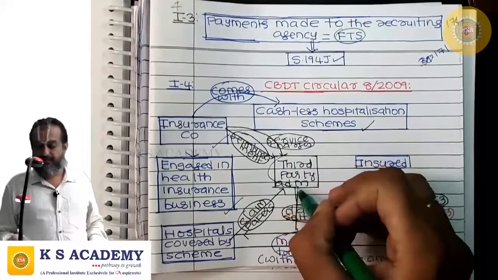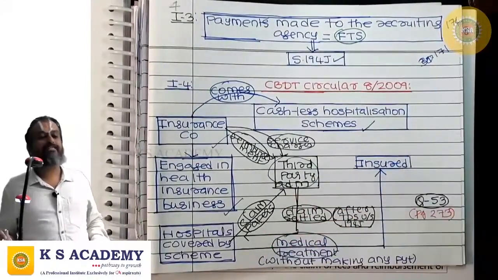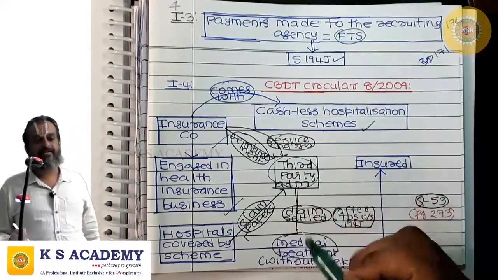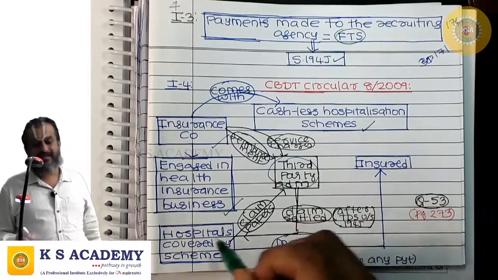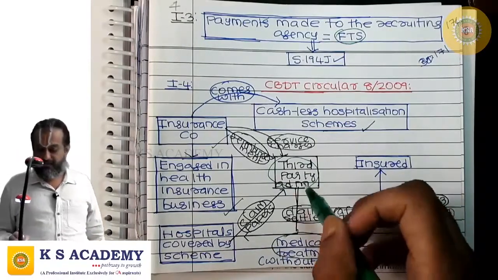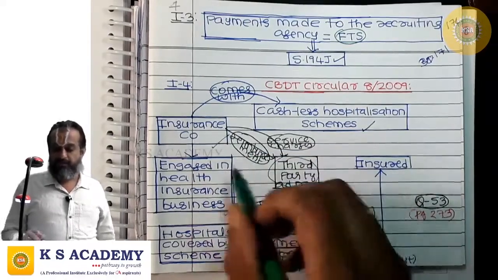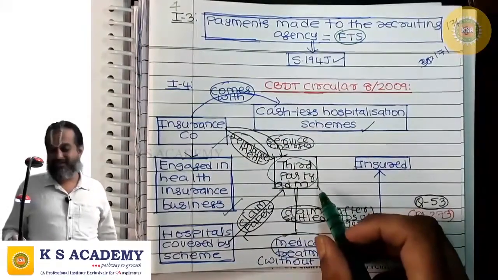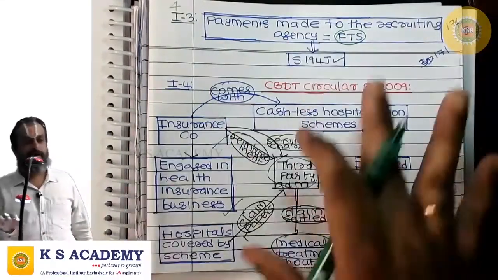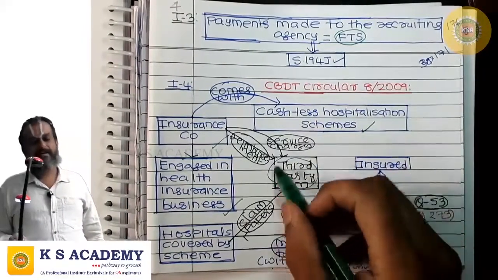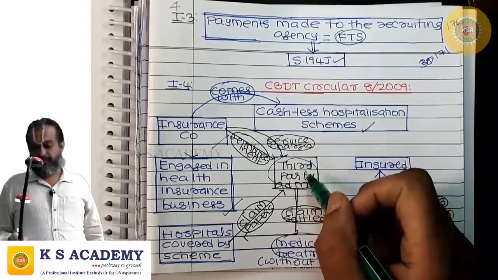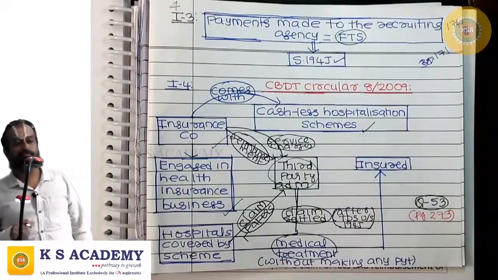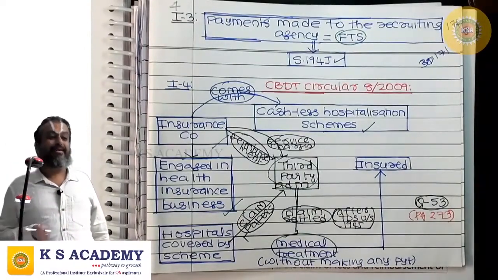These third party administrators will receive the claim papers from the hospitals covered by the scheme, and that will be processed by the third party administrator as per the scheme, and it will be settled. The claims will be settled by the third party administrator, and the third party administrator will get the amount reimbursed from the insurance company. Apart from that, they will also get some service charges. This is how it operates. Now the third party administrator, when making payment to the hospitals for settling the claim, has an obligation under 194J. And this is a payment made for medical services.